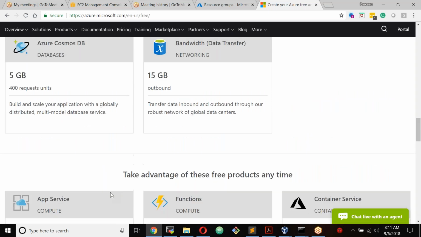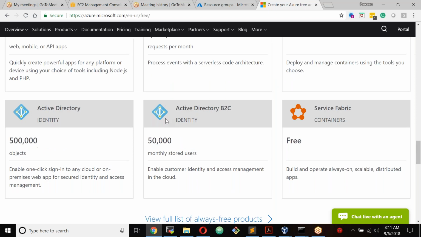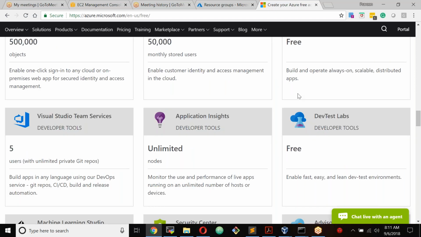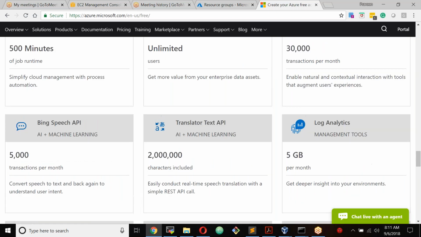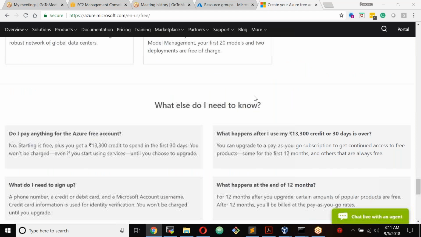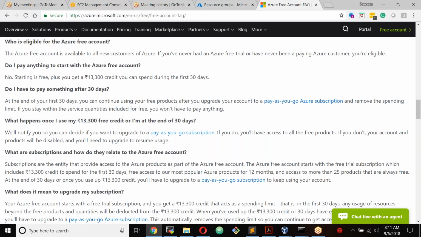And there are some services which are always free: App service, Functions, container service, Active Directory B2C. These are some of the services which are always free. And you have FAQs here, so I think we should read these FAQs to understand about your account.